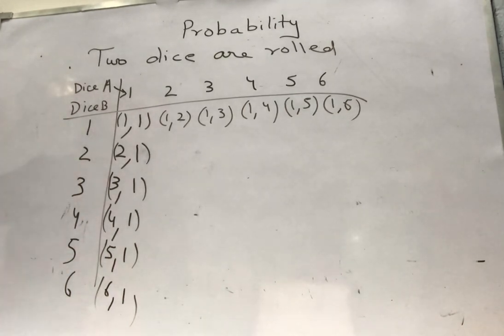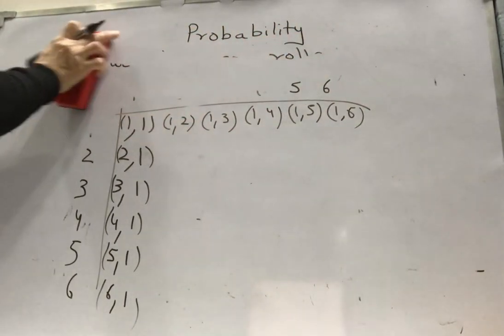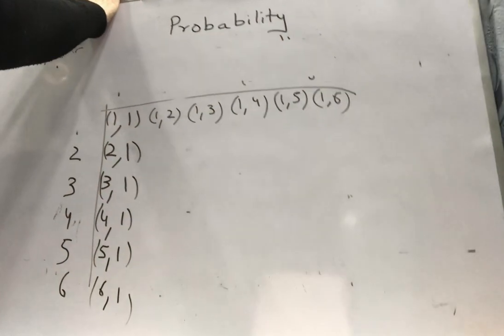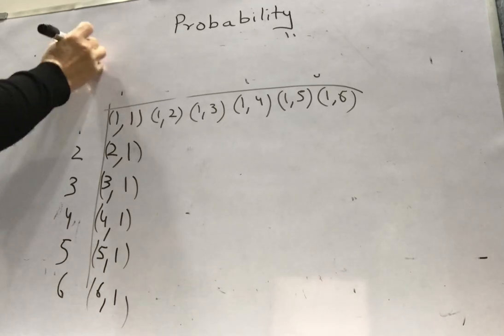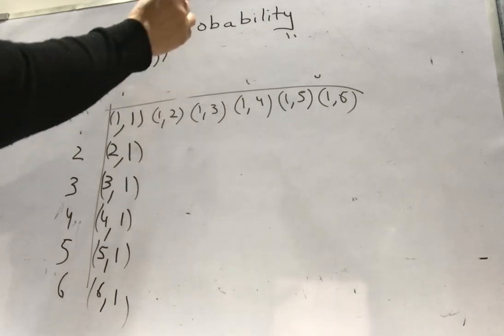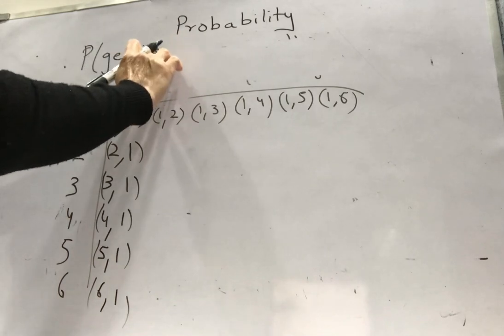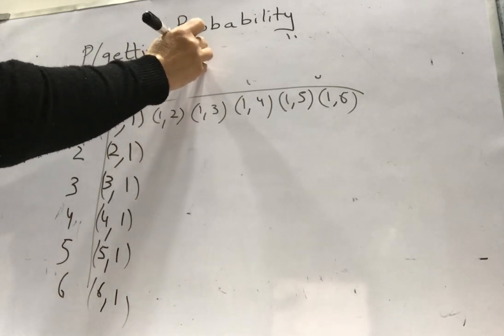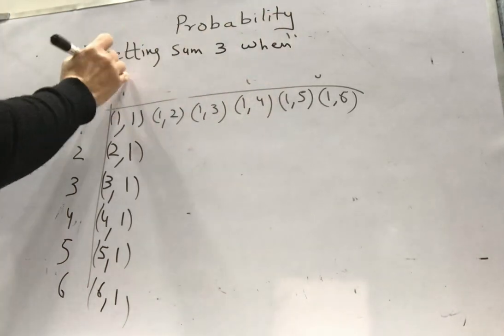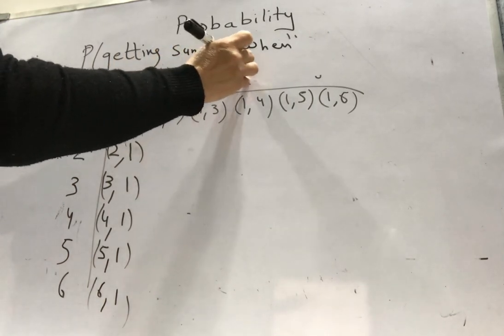I'm writing here because I'll use these observations. So probability of getting sum 3 when 2 dice are rolled.